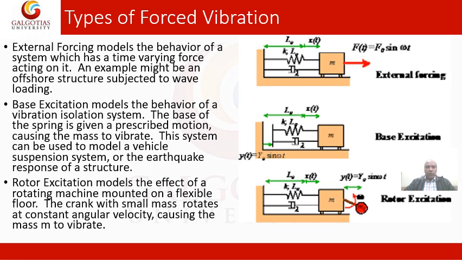Another type of forced vibration is the rotor excitation model. This shows the effect of a rotating machine mounted on a flexible floor: a crank with a small mass rotates at constant angular velocity, causing the mass m to vibrate. This is a rotor excitation model, a rotating mass mounted on the floor.